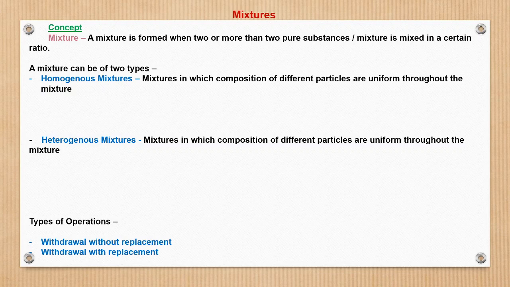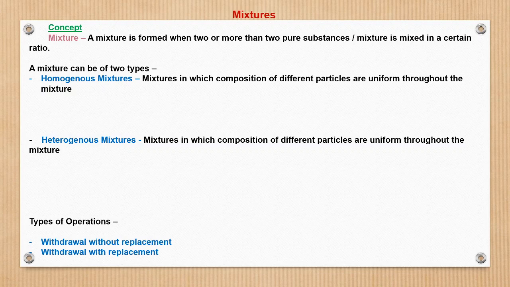This is basic, which we have seen in high school also, in class 6, 7, 11 science. A mixture is formed when two pure substances or two mixtures are mixed with each other. Like suppose one variety of rice is mixed with another variety of rice, that is a mixture. Then one variety of rice along with, say, a pulse, that also is a mixture. So it can be of any type, but broadly a mixture can be categorized into two categories.